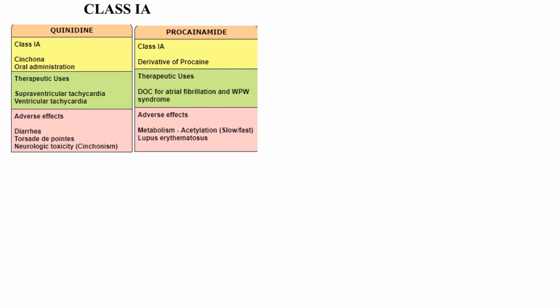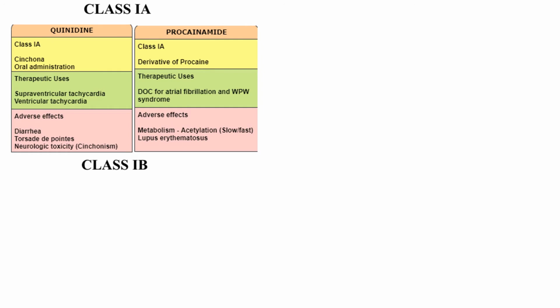The adverse effects are related to the fact that it is an amide that gets acetylated. So there is a subset of patients who can acetylate the drug very fast. They have lesser therapeutic efficacy, whereas some patients acetylate the drug very slowly. That causes accumulation of the drug. It leads to toxicity. So they may develop lupus erythematosus, which could be identified prior to administration. DNA testing is available.